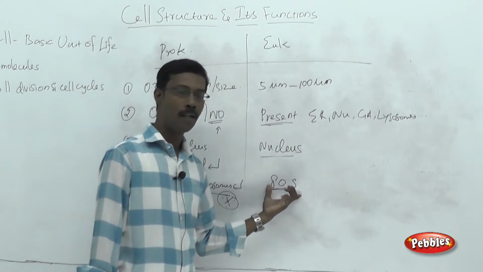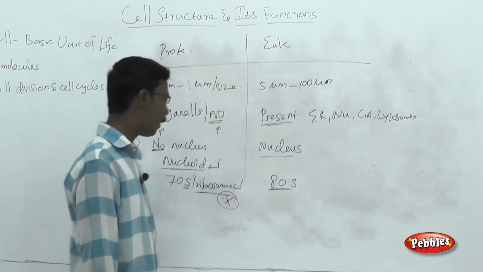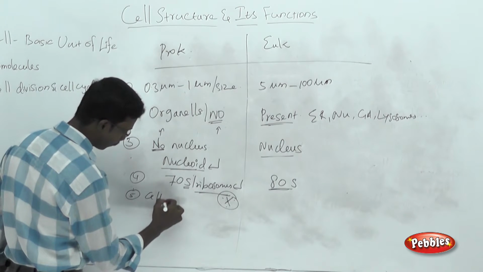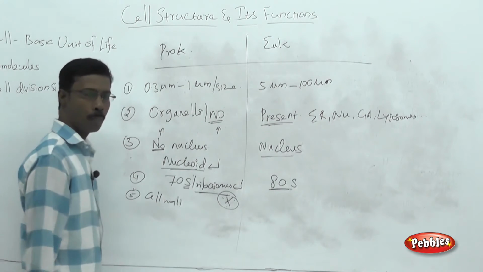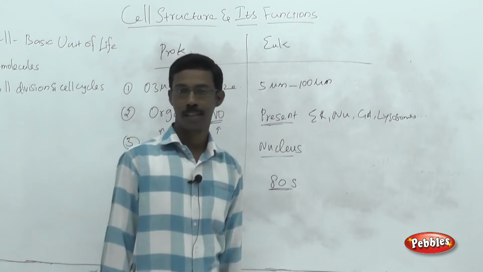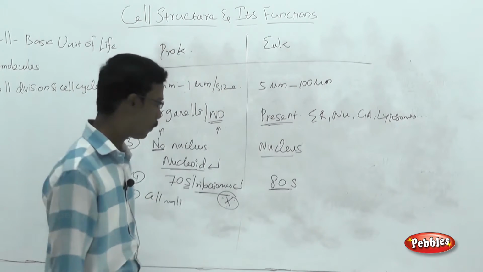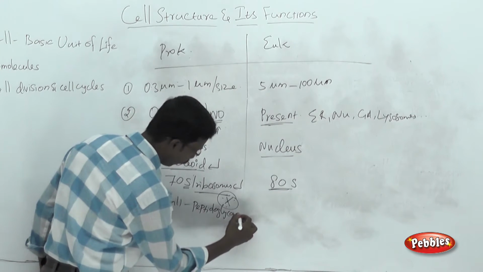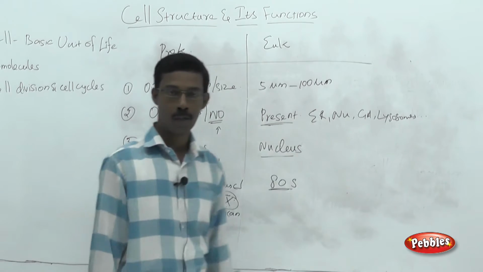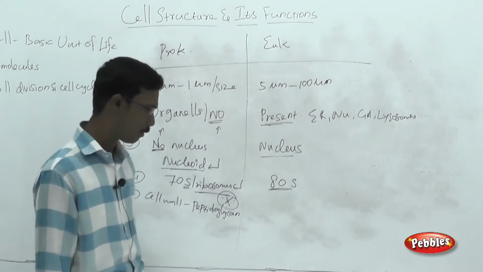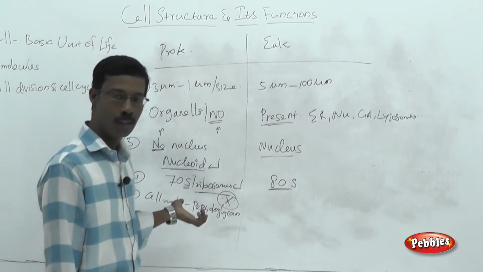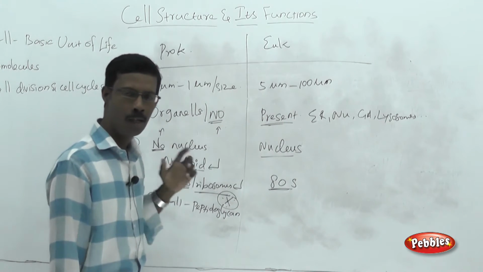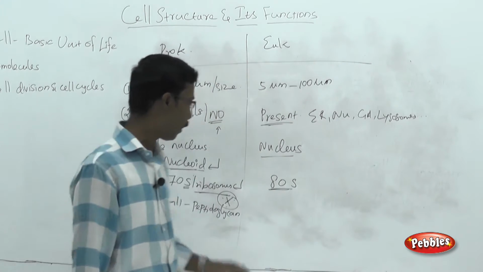So, the difference between the prokaryotes and eukaryotes: the prokaryotes will have 70S ribosomes. In case of eukaryotes they will have 80S ribosomes. The next major difference is the cell wall. Almost all prokaryotic cells possess a structure called the cell wall. The cell wall is normally made up of the peptidoglycan layer, or murein layer. We are going to see the structural details later, the NAM and NAG structures. The point you have to remember is that the bacterial cell wall is normally made up of peptidoglycan.